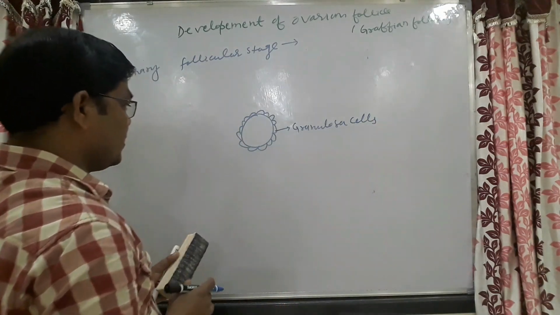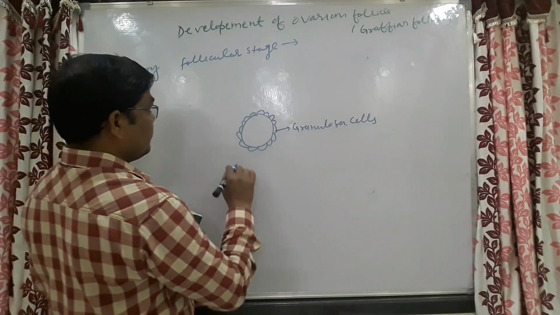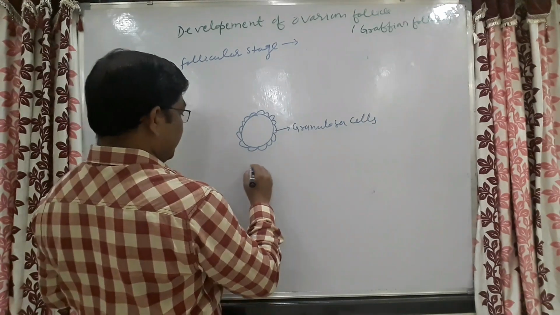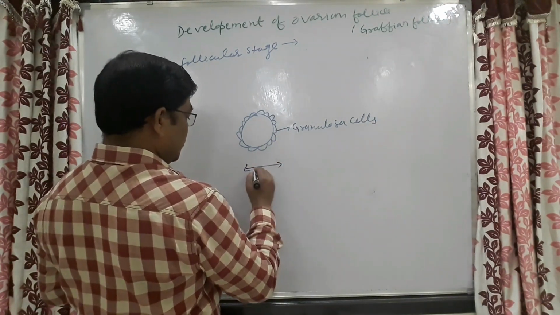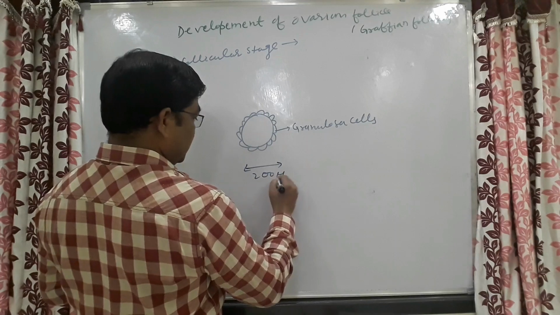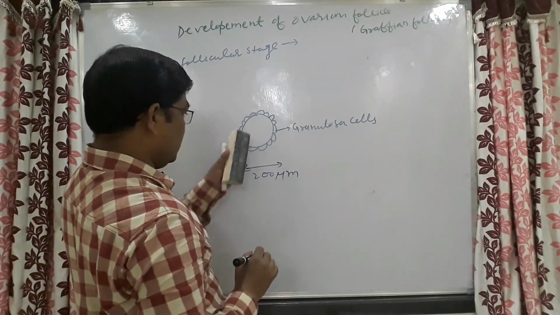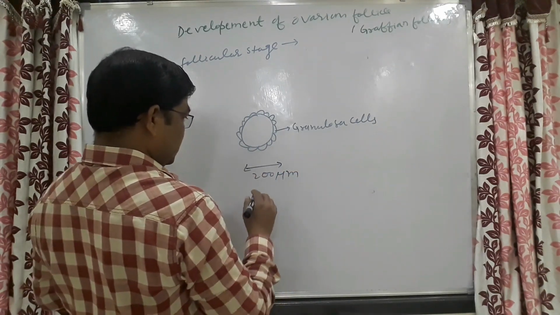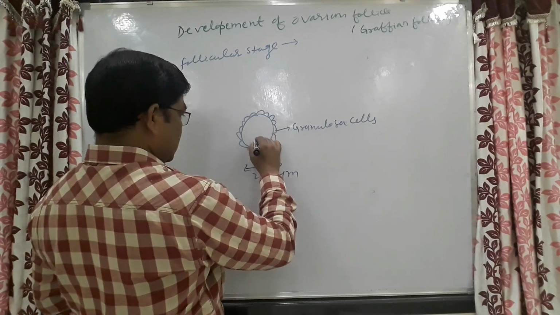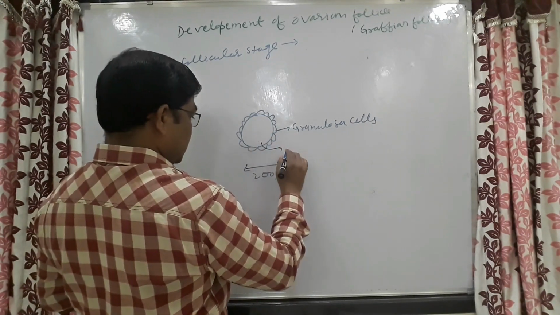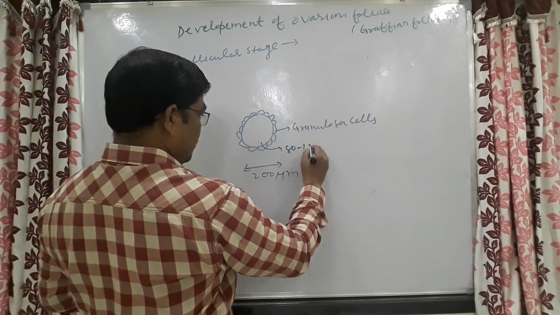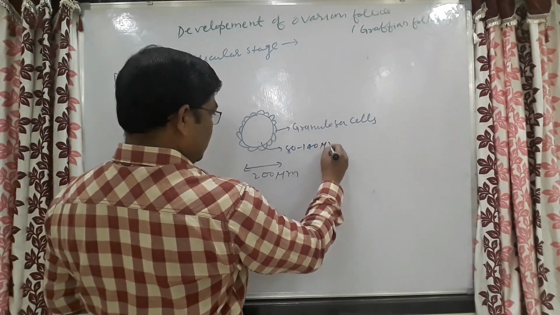The diameter of the primary follicle is up to 200 micrometer, and the diameter of the primary oocyte here is 80 to 140 micrometer.